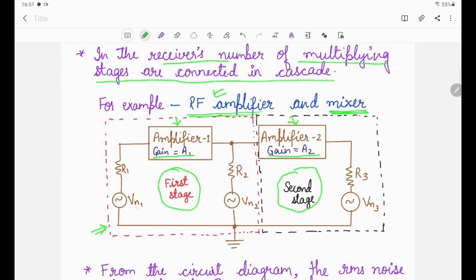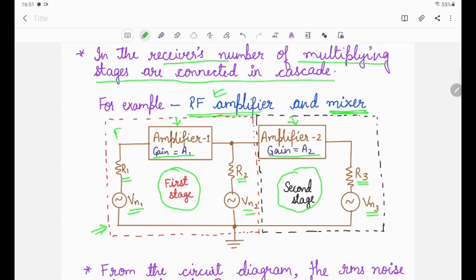The first stage has the input noise voltage source Vn1 and resistance R1. The second amplifier stage has input resistance R2, noise voltage source Vn2, output resistance R3, and the equivalent noise voltage is Vn3. We need to find the equivalent noise resistance at the input of this amplifier.